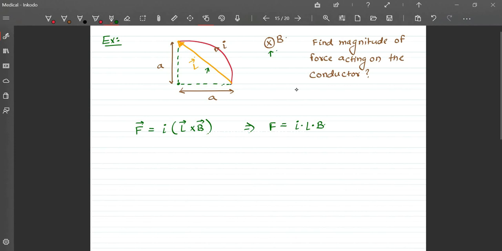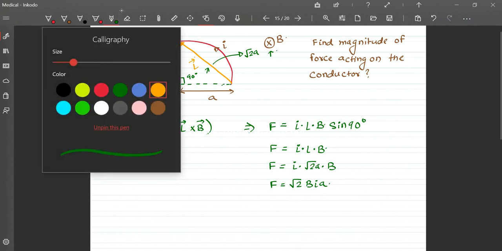So the angle between them is 90. From Pythagoras theorem, this is 90 degrees, so can I say this is the hypotenuse and this will be root 2 a. So force will be equal to this, which is the required answer then.